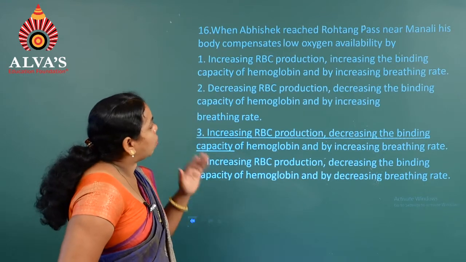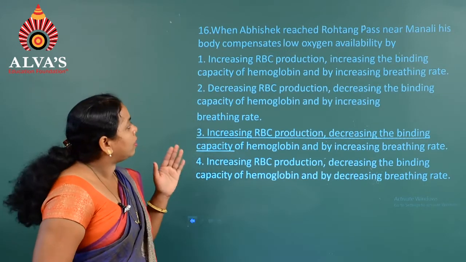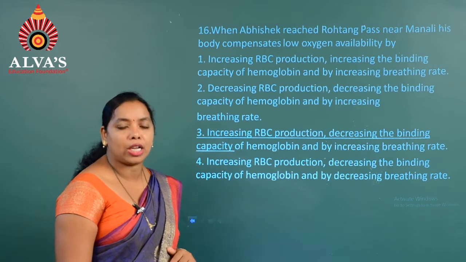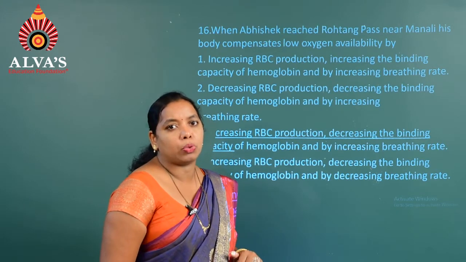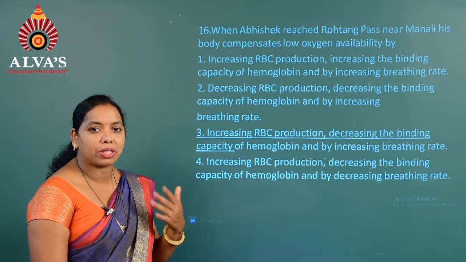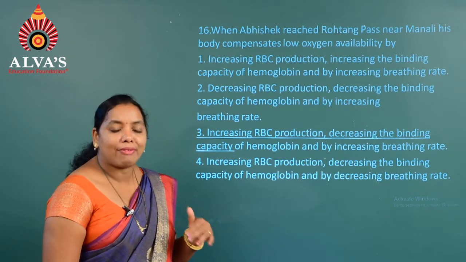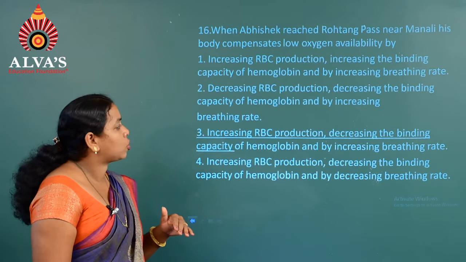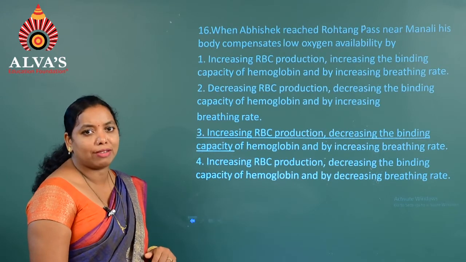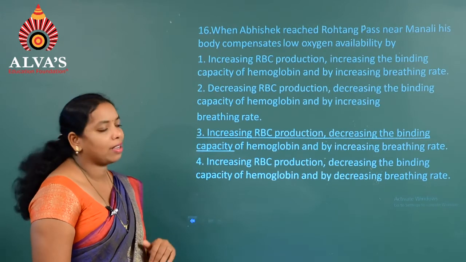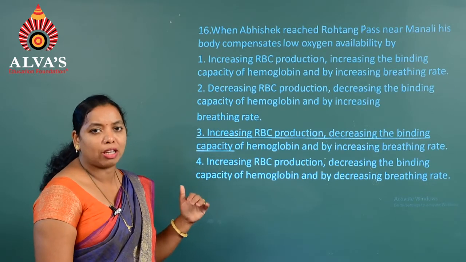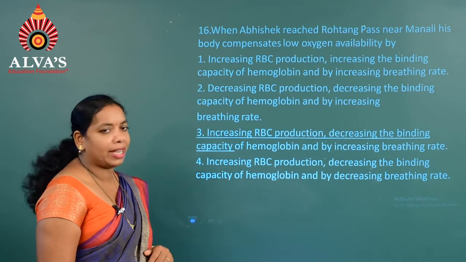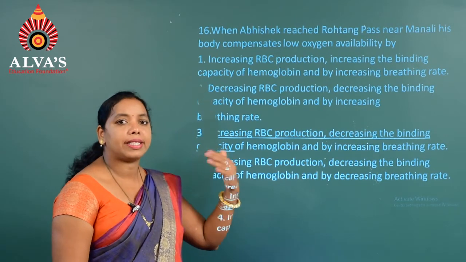So, according to the question, Rohtang Pass, which lies near Manali, lies in a higher altitude region. So, generally atmospheric pressure goes on reducing. As a result, the person used to have certain breathing disorder due to less availability of oxygen, and to adjust with that, the person has to have some adaptational changes in the physiological system. So, that is increasing RBC production to compensate for the low oxygen availability. That is why increasing RBC production, decreasing the binding capacity of hemoglobin, and increasing the breathing rate.